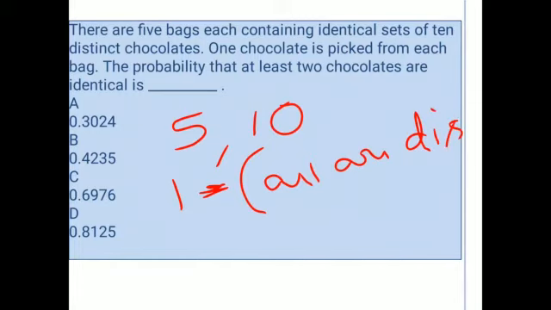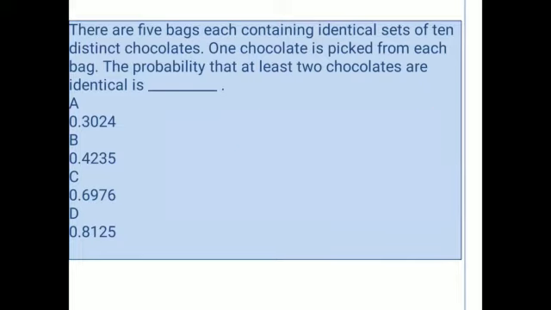By using this formula we will find the probability that at least 2 chocolates are identical. To find this we will use 1 minus all are distinct. All are distinct means the total number of chocolates is 10, and from that 10 chocolates are distinct.